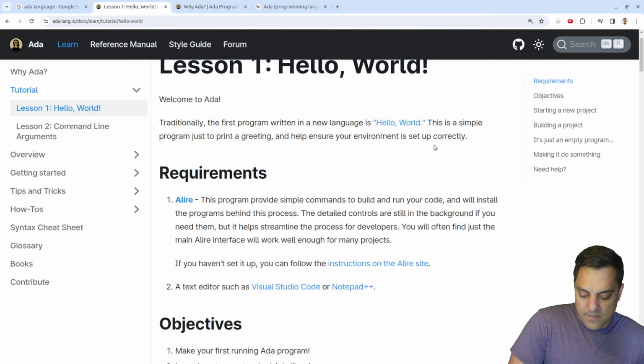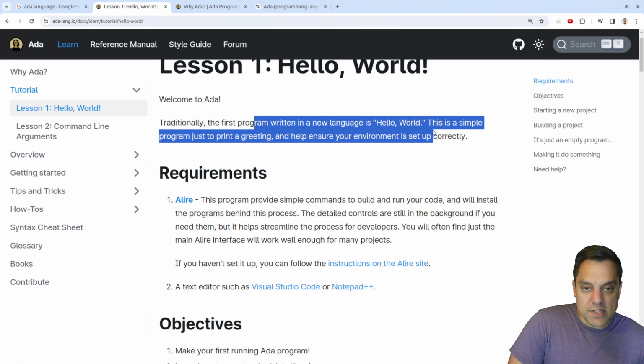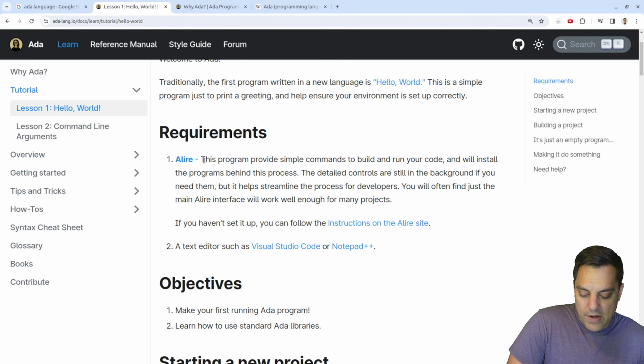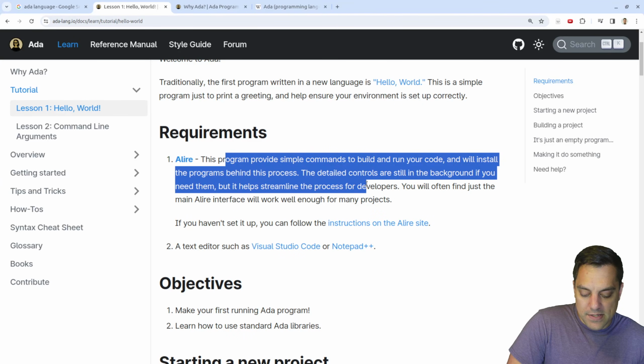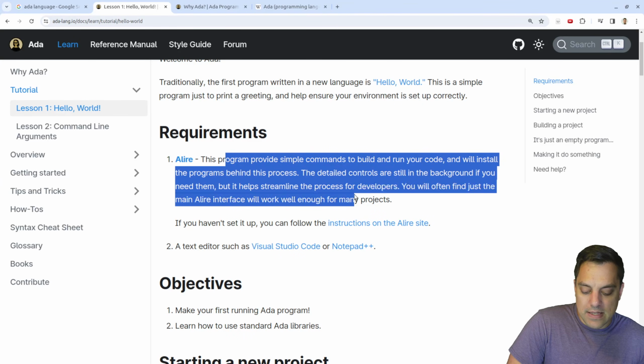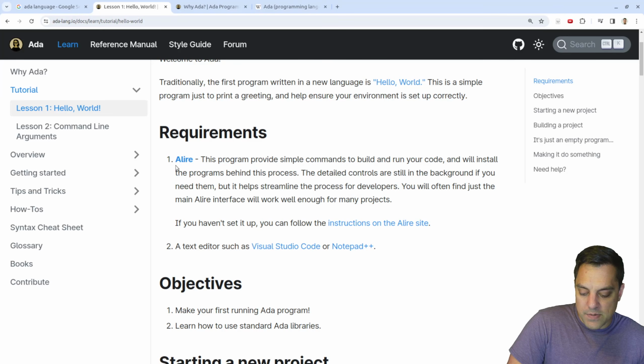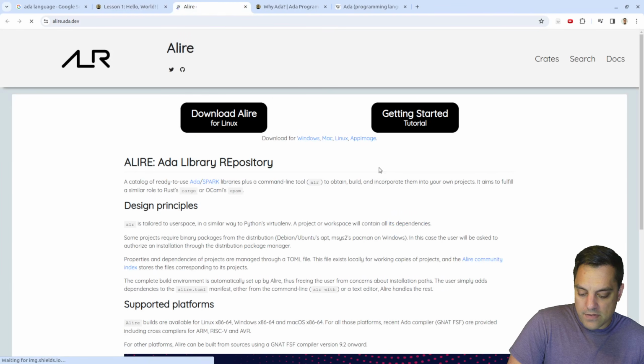Let's get to the hello world. Okay, so traditionally the first command in the language is hello world. That is correct. It's a simple program. We'll have a greeting. Okay, requirements. Let's go ahead and install this here. This program provides simple commands to build and run your code and will install the programs behind the process. The detailed controls are still in the background if you need them. Yeah, let's just use this package manager. I'm fine with this, right? If it's got a way to make things easy, let's download it.